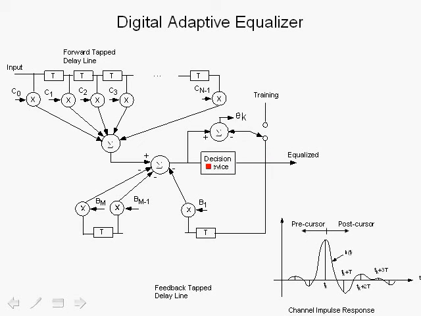We use the actual decisions on the partially equalized signal, feed those back through the decision feedback tap delay line, and we eliminate the post-cursor or residual intersymbol interference, and hopefully we've equalized the channel. This is a time domain adaptive equalizer, and we're showing this just for a real channel, not a complex channel. There are many variations on this architecture, for example, using fractionally spaced equalizers, which are immune to timing jitter, for example.